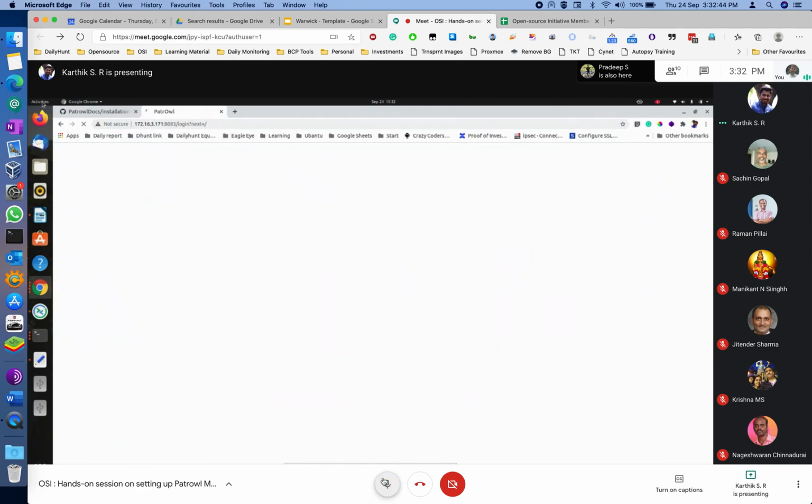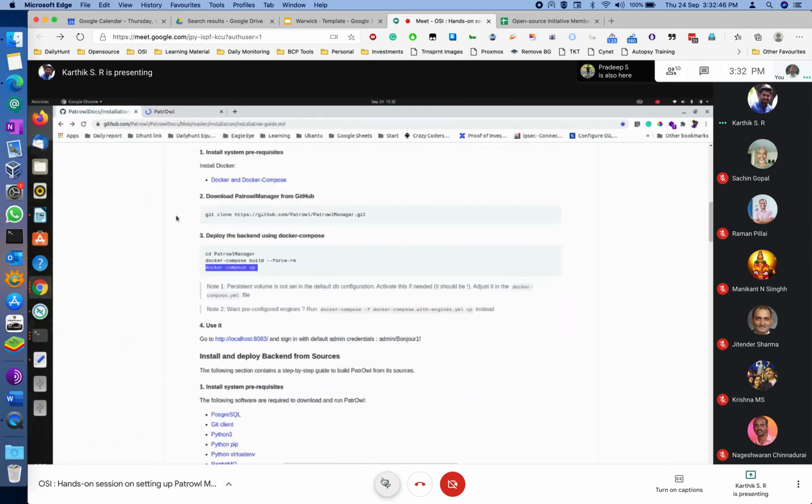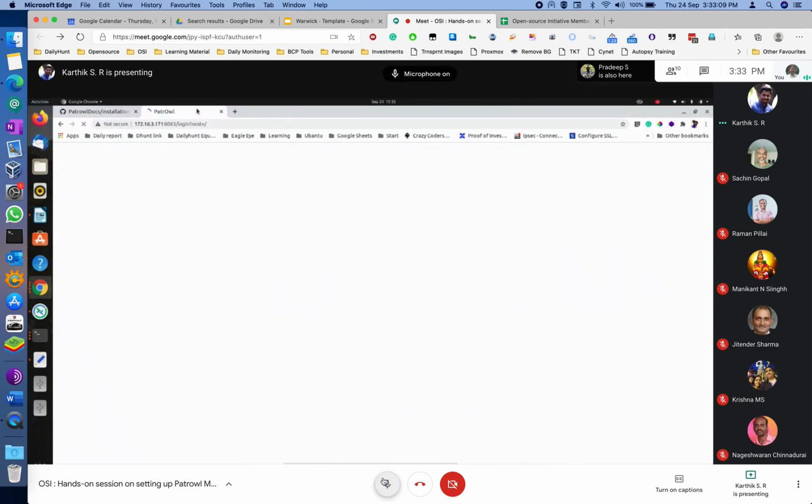So it works on port 8083 by default, right? Yeah, by default. It has the information here, like you can go to HTTP localhost 8083. Because it's a CentOS, I'm opening another machine. And the default password is admin and bonjour 1 hash.